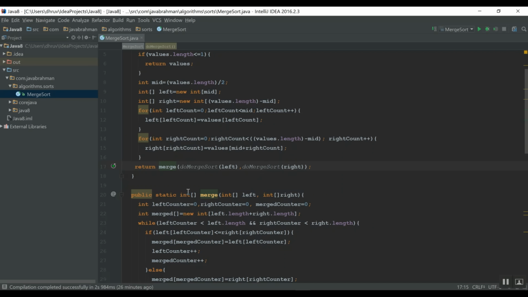In case you still have any doubt about how the recursive calls work, you can see the video once more and see how I have gone down the left and right arrays recursively till we reach the size of 1. Okay, so that is merge sort.